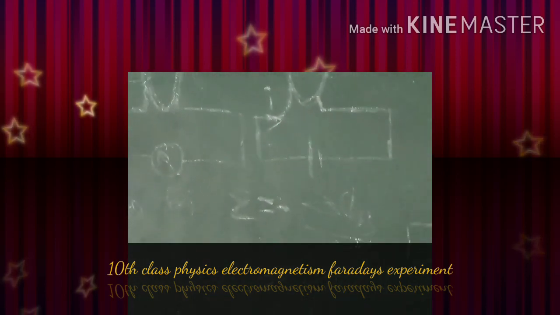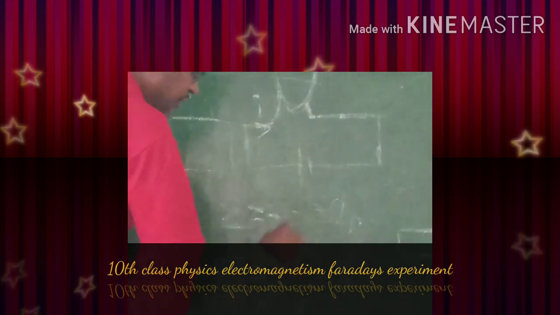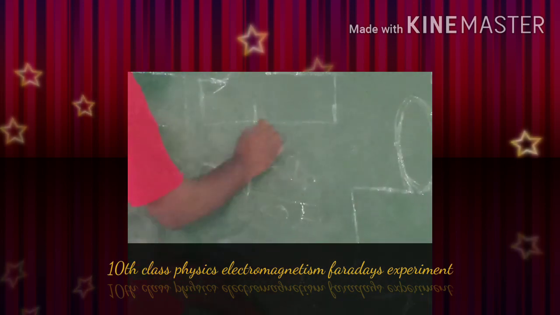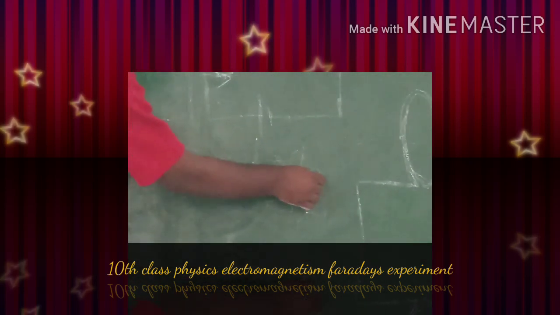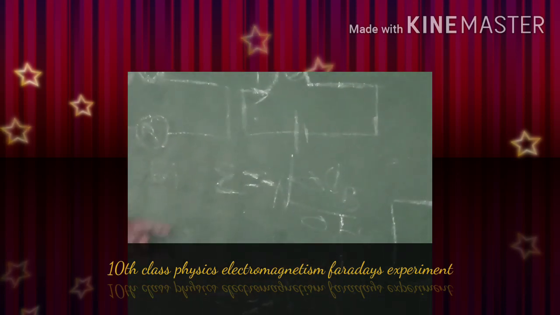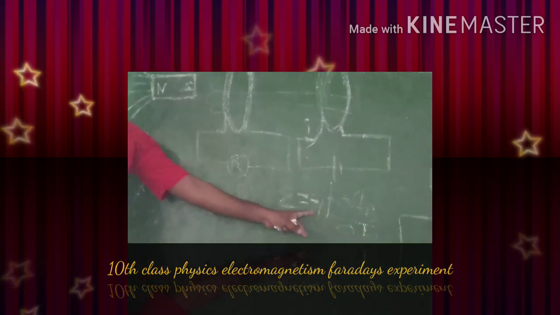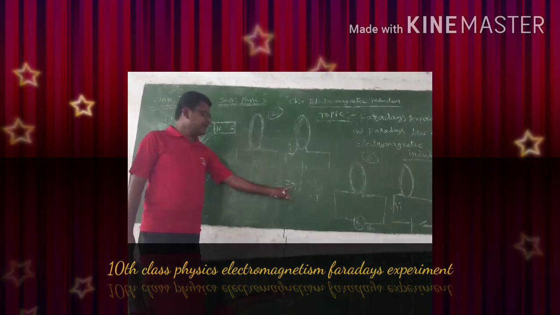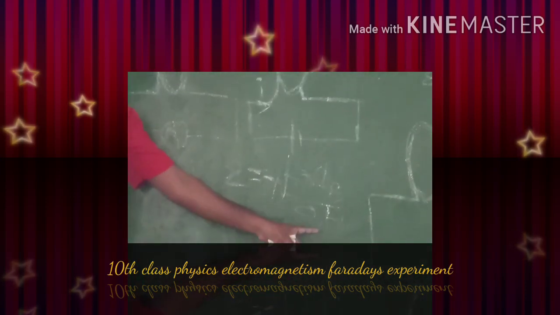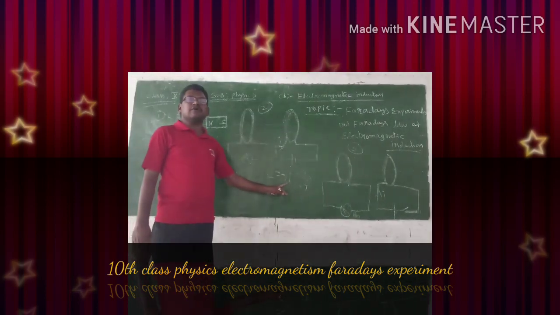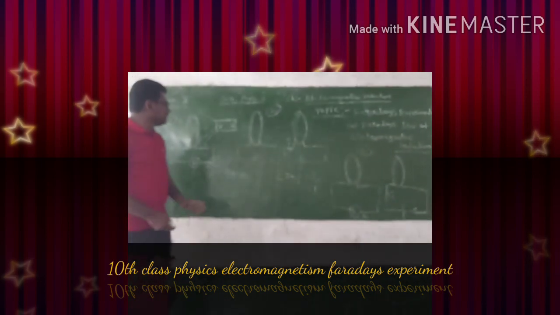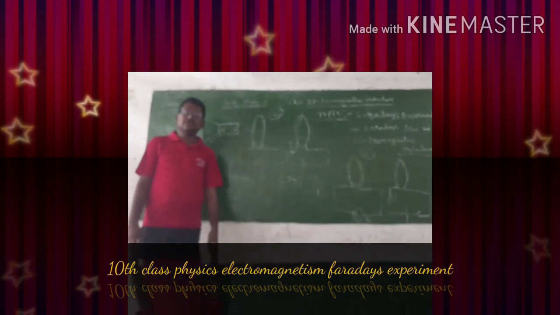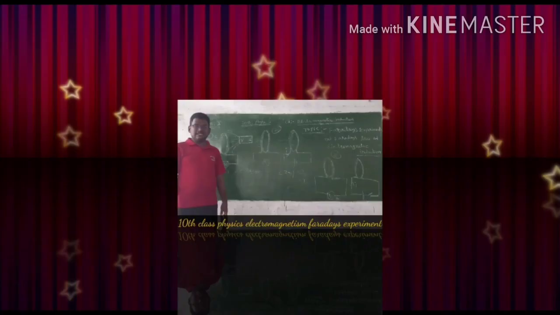Suppose there are n turns in a coil, then the induced EMF E is equal to minus n into delta phi suffix B by delta t. This is Faraday's law of electromagnetic induction. E is equal to minus n delta phi suffix B by delta t. Here n is the number of turns in a coil. So this is about the three experiments of Faraday and Faraday's law of electromagnetic induction. In the next class we will discuss Lenz's law.